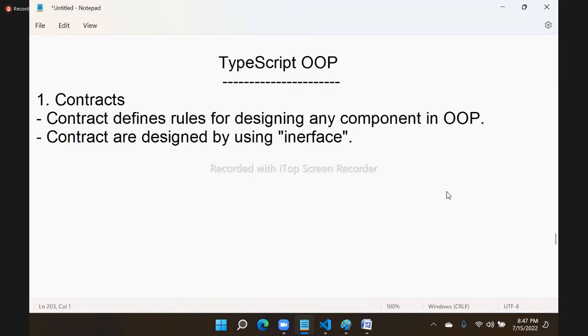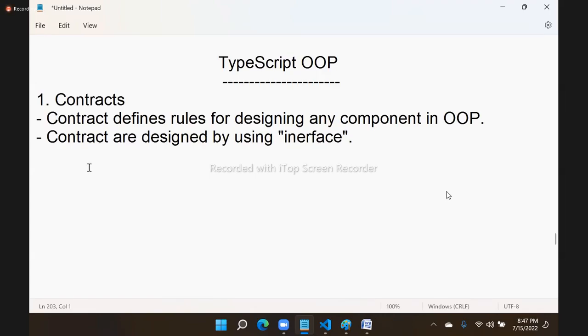I don't care about what you learn in your OOP language. Architecturally, the purpose of an interface in real-world projects is to design contracts. Simple, straightforward. What is a contract? A contract defines rules for your component.